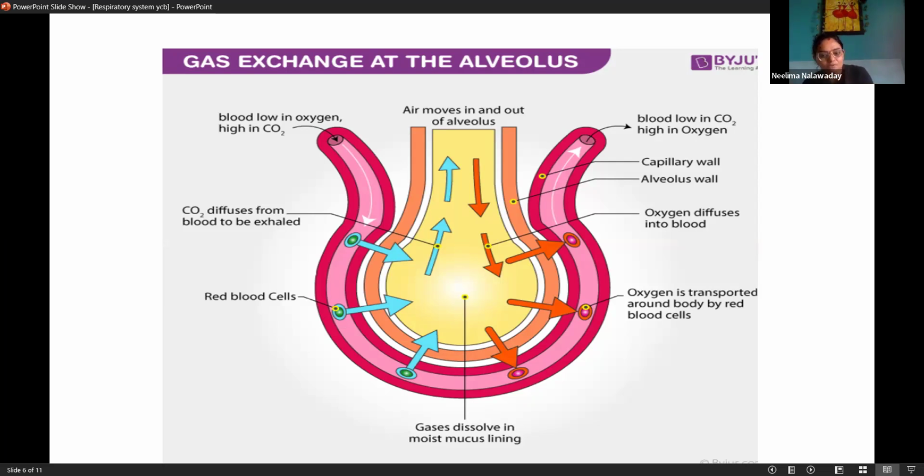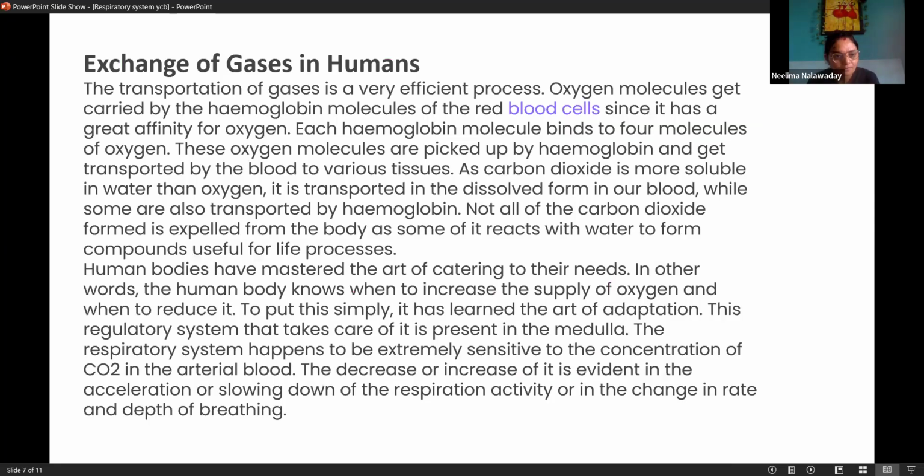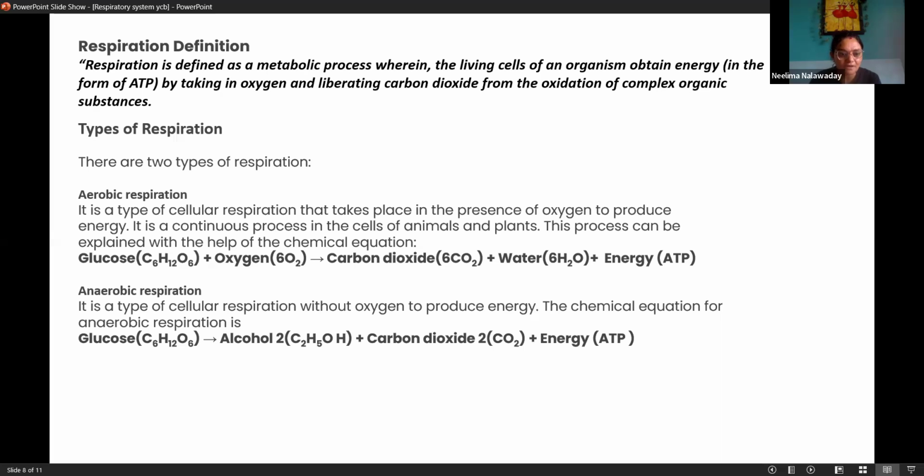Then it becomes oxygenated blood. The whole procedure is mentioned here. Then chemical reactions: how we get energy from oxygen, and glucose is an important factor for ATP production. Aerobic and anaerobic respiration, there are 2 types of respiration.